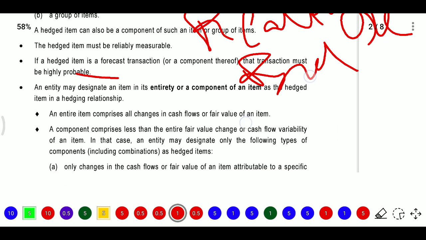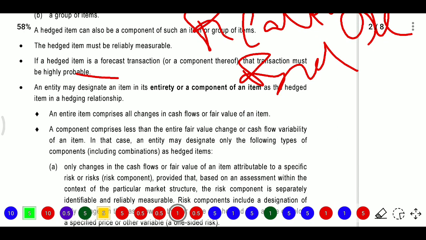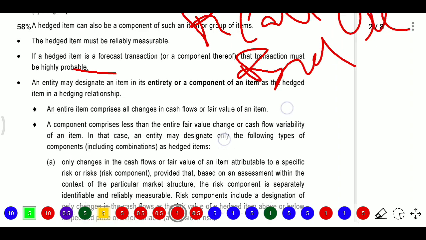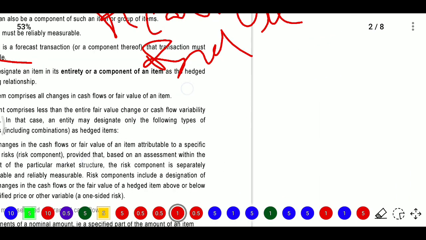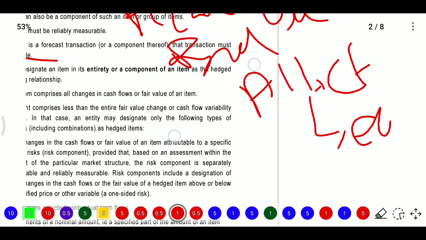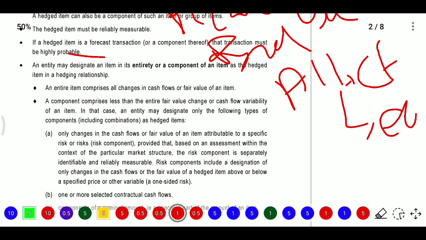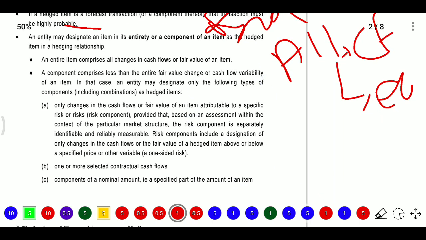After that, an entity may designate an item in its entirety or components of an item as the hedged item in a hedging relationship. Here the entity, firstly, whatever the changes may be, it may be all changes relating to cash flow or fair value of items. So we need to comprise the entire item's changes, and a component comprises less than the entire fair value change or cash flow variability of an item. So in that case an entity may designate only the following types of components.